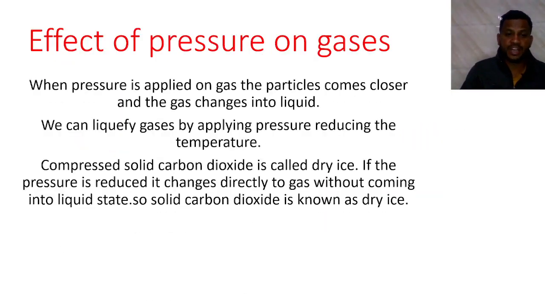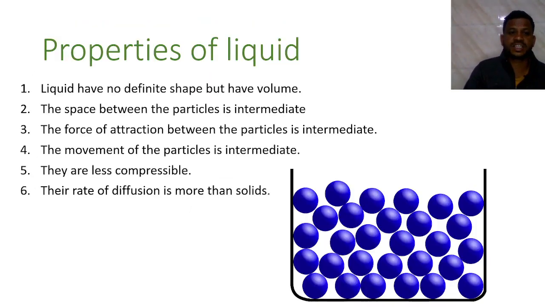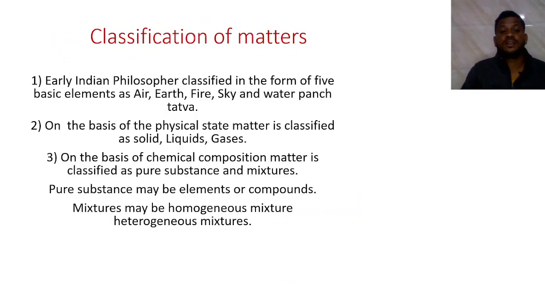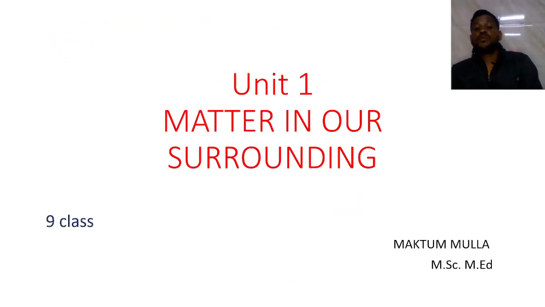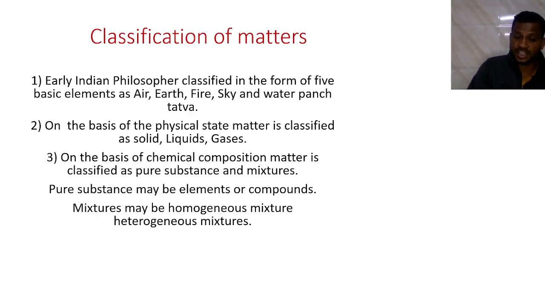Today we discussed a lot of things. From the beginning, we are going to see them one by one. Today we discussed matter in our surroundings. That is the first point. What is matter, what matter is made up of, the classification by the Indian philosophers, and the classification according to physical state.